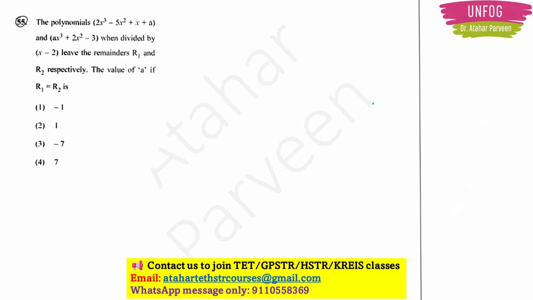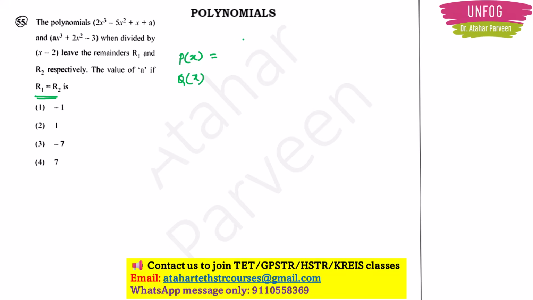Next, question number 55. Now this question is from polynomials. The question is, the polynomials 2x cube minus 5x square plus x plus a and ax cube plus 2x square minus 3, when divided by x minus 2, leave the remainders r1 and r2 respectively. The value of a if r1 is equal to r2 is. So basically they have given two polynomials. Let that be p of x and q of x.